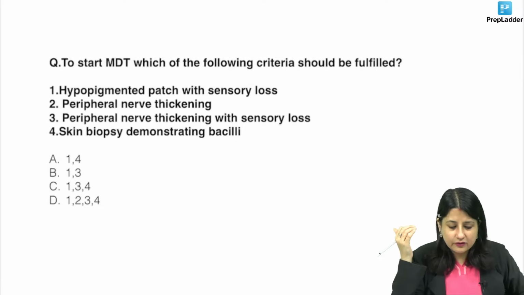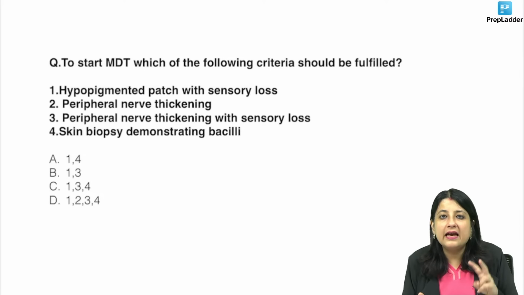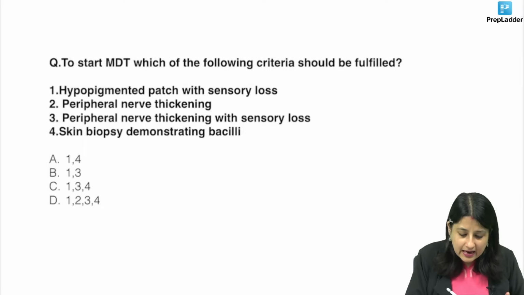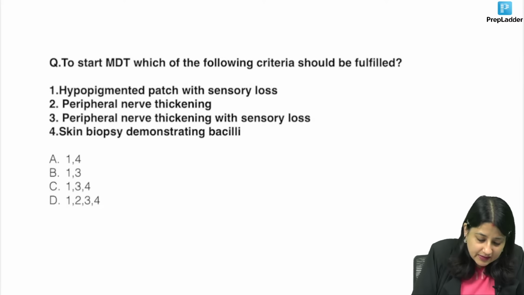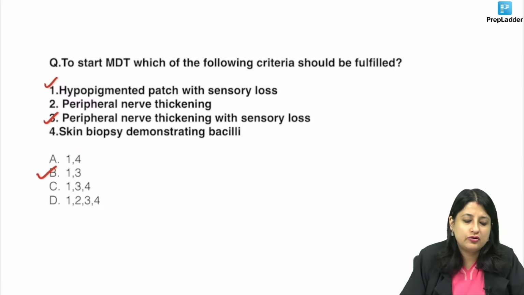So over here, guys, to start MDT, you can start MDT based on two criteria, which is hypopigmented patch with sensory loss and peripheral nerve thickening with sensory loss. This one and this one. You can start MDT based on these two criteria.